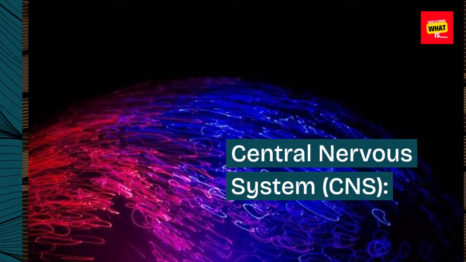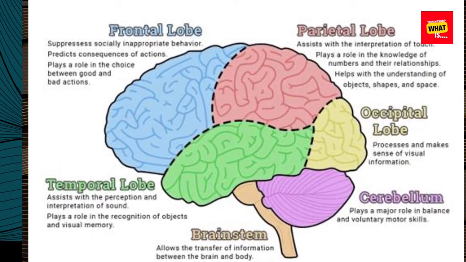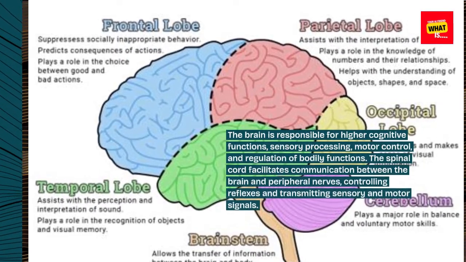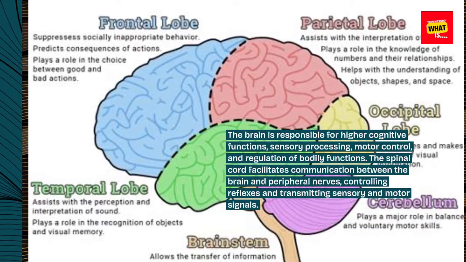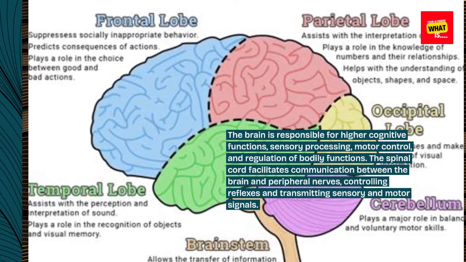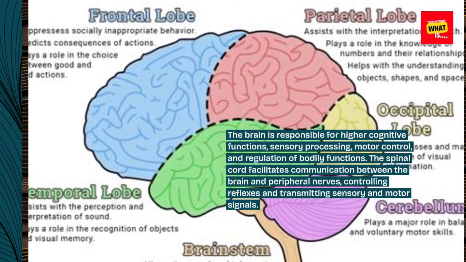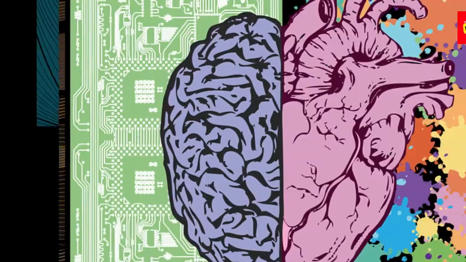Central nervous system, CNS. The brain is responsible for higher cognitive functions, sensory processing, motor control, and regulation of bodily functions. The spinal cord facilitates communication between the brain and peripheral nerves, controlling reflexes and transmitting sensory and motor signals.